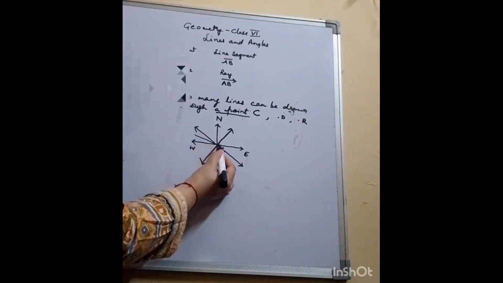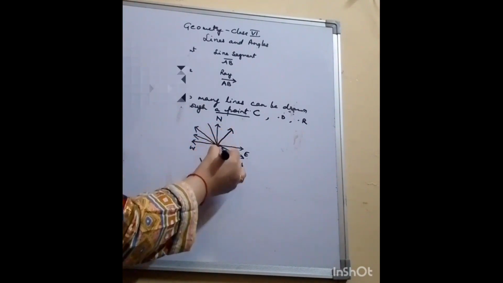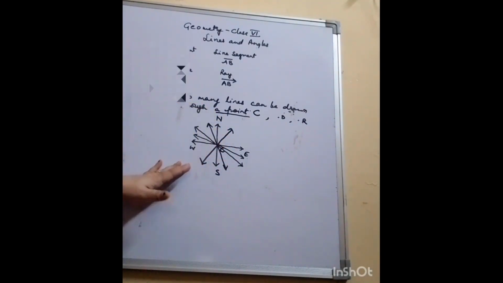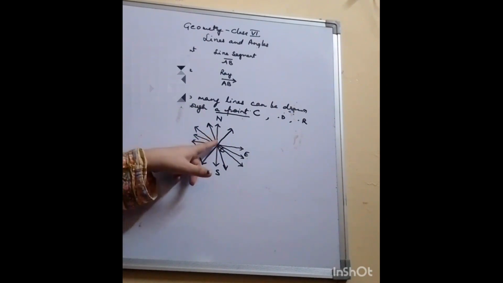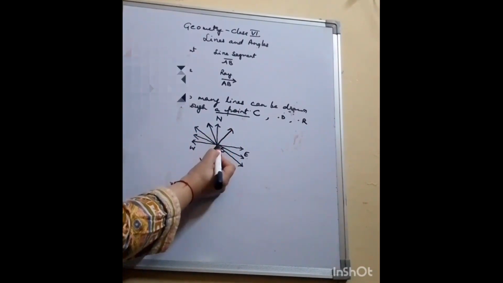Any other line? So one more. So you can draw as many lines as you want through the one point C.